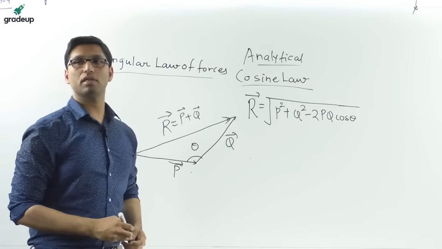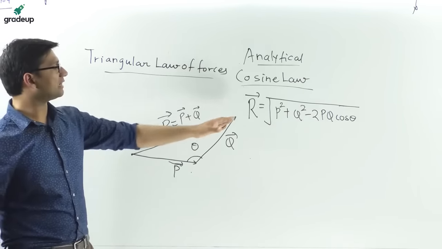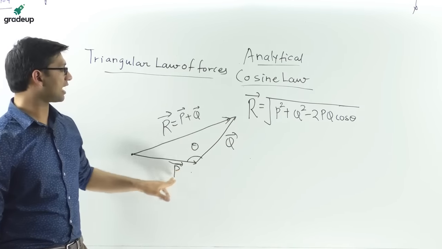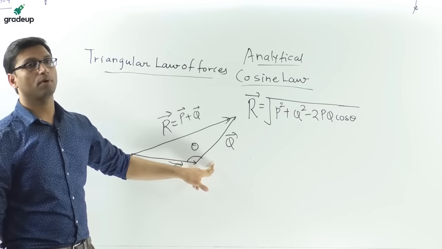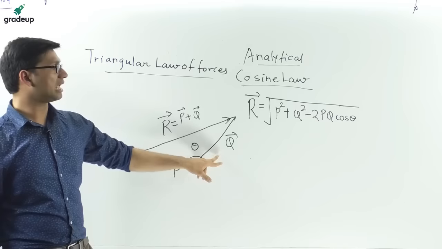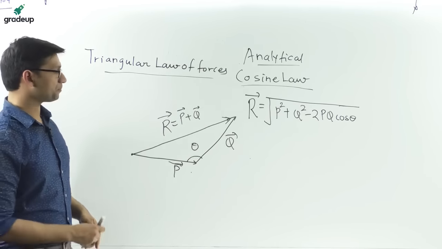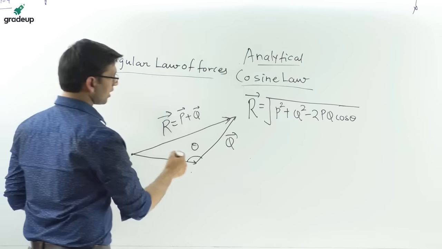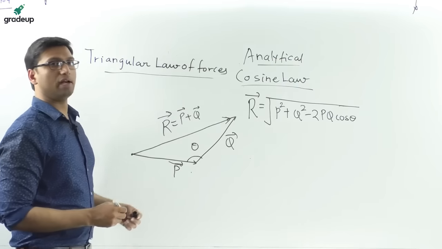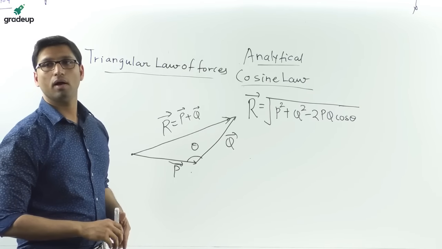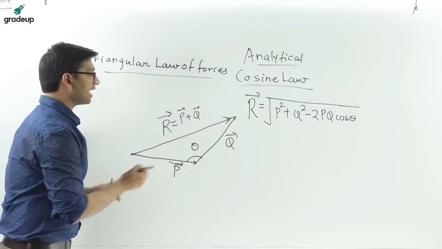Okay, and by using this cosine law you can find the resultant of any forces which are acting in a triangle. Okay, but they are in the same order. So this is the resultant cosine law. Another is the sine law.